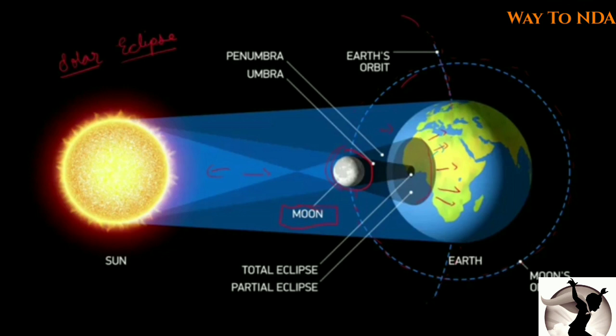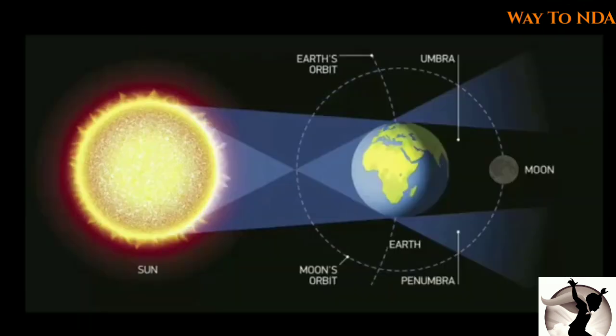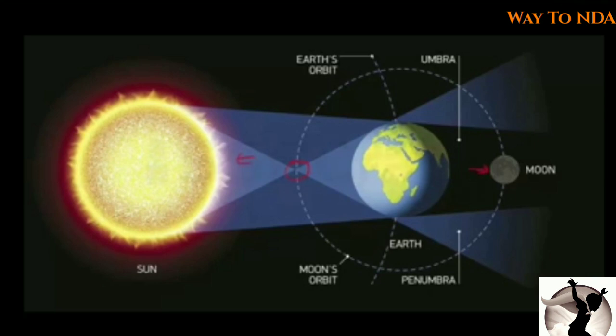So a lunar eclipse is the eclipse when the moon is changing its position. Earlier the moon was here, now it has gone here. So when earth is between the sun and moon, this time it is called a lunar eclipse.